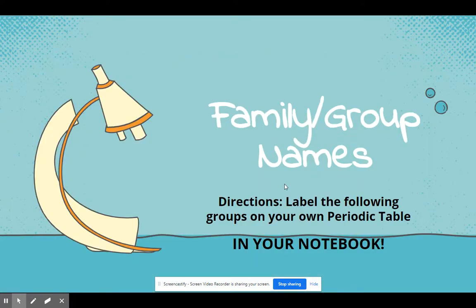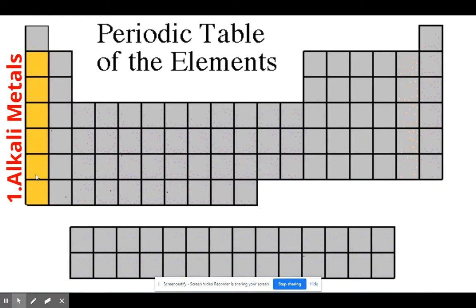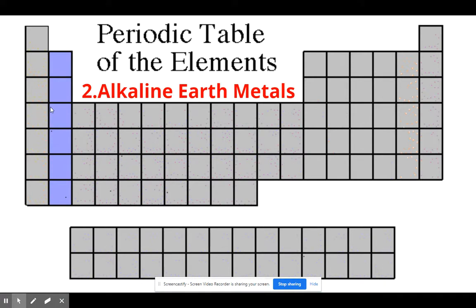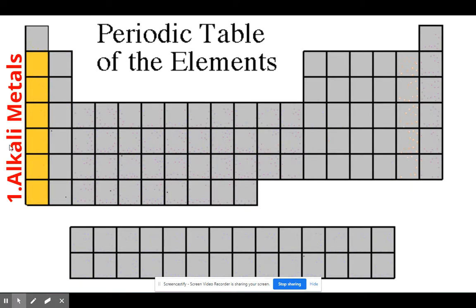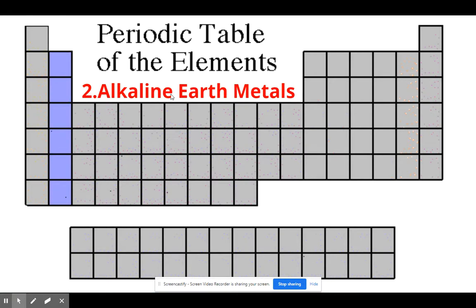You can put the names on page 17, or you can try to write them on your periodic table. It gets a little bit crowded if you write them on your periodic table, but you can try. At least write them on page 17. Do the alkali metals. They are group 1, except for hydrogen, because that's a nonmetal. Alkali metals and alkaline earth. How can you remember these? Well, alkali metals has one word. It's alkali. It's group 1. Alkaline earth has 2 words. Alkaline earth, and that's group 2.